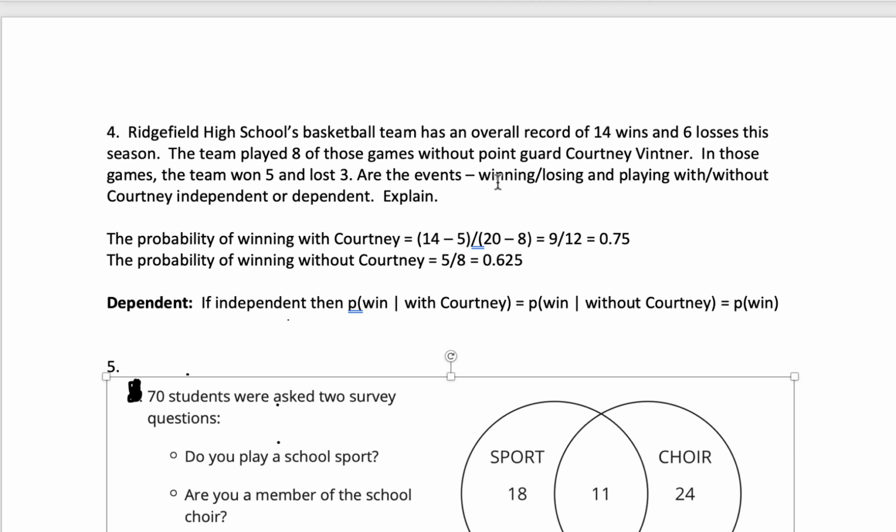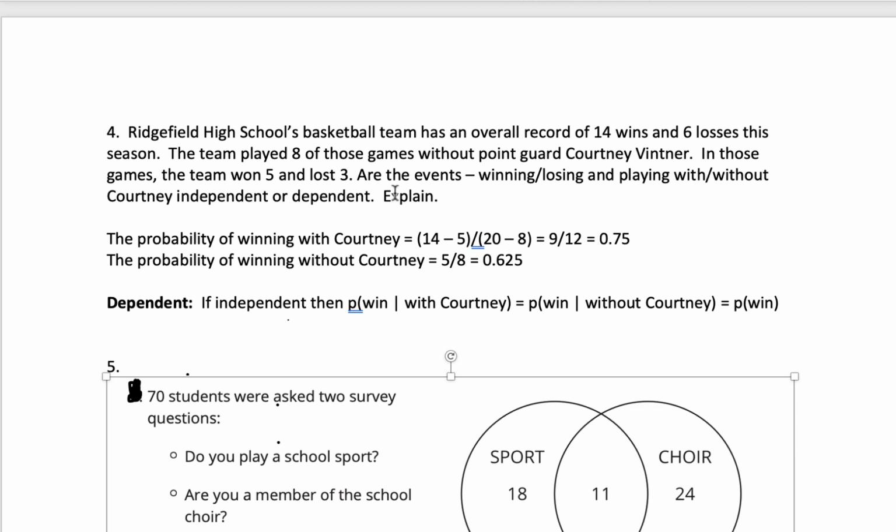And so the question: are the events winning and losing and playing with or without Courtney independent or dependent? That means, in other words, do they have an influence on each other? Does the playing with Courtney have an influence on whether or not you win? And the way that we can tell that is by looking at the probability of winning with Courtney versus the probability of winning without. Those two differ.